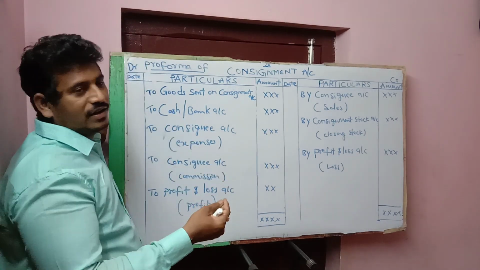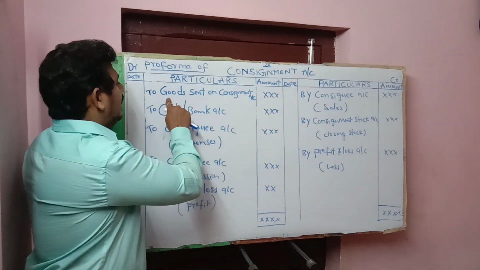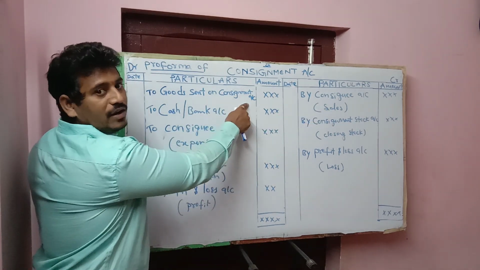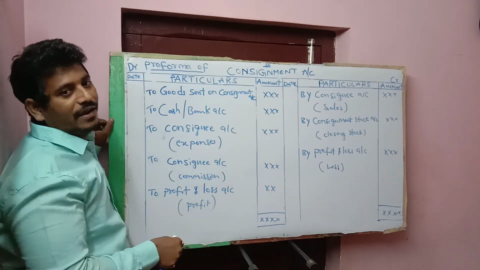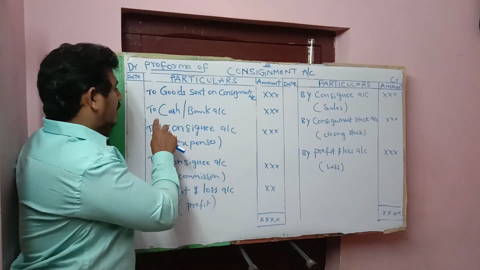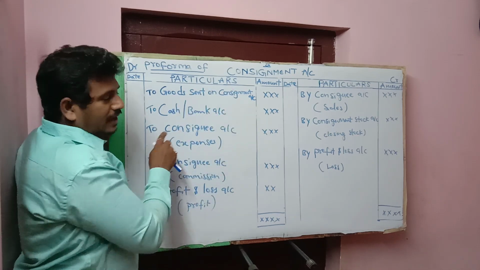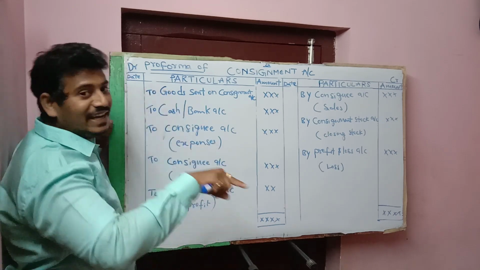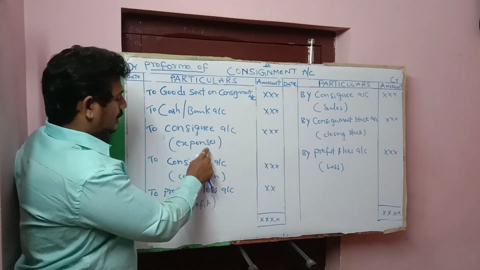When goods are sent by consignor to consignee, the entry is to goods sent on consignment account, debit side. Any expenses paid by consignor, to cash account or bank account. Any expenses incurred by consignee, to consignee account, expenses.